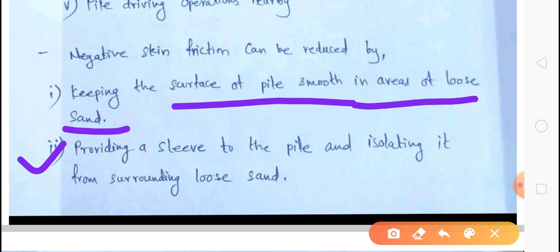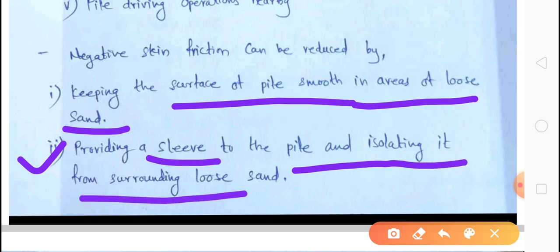And second, providing a sleeve to the pile and isolating it from the surrounding loose sand. Again, the purpose of the sleeve is to prevent contact between the pile surface and loose soil. Sleeve means there is one extra cover provided to the pile, and that cover will prevent contact between soil and pile. Therefore we can reduce the negative skin friction with the help of providing sleeves.